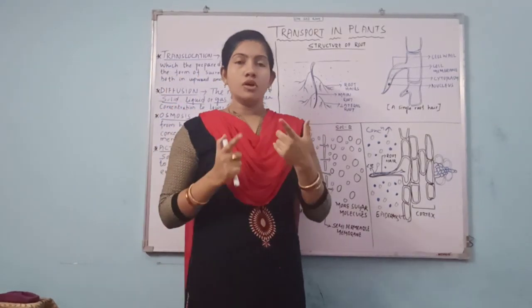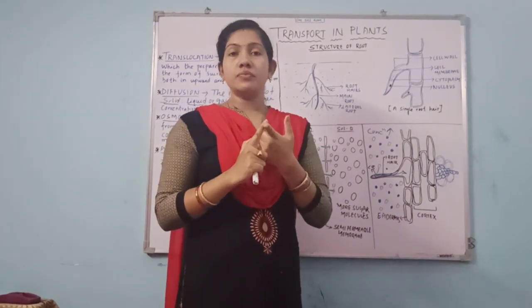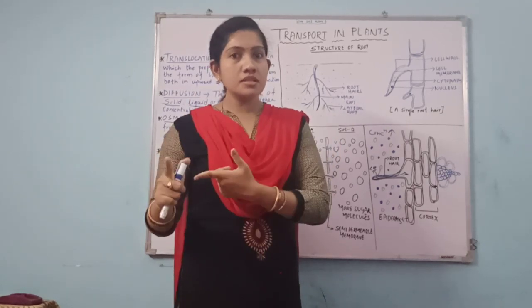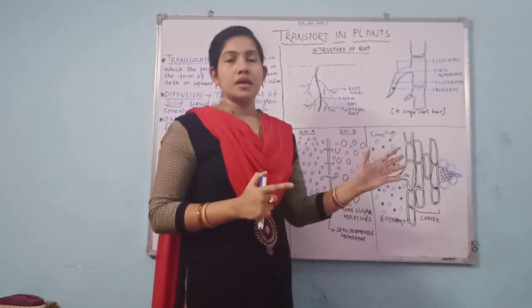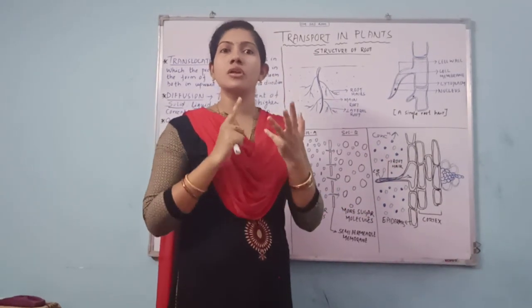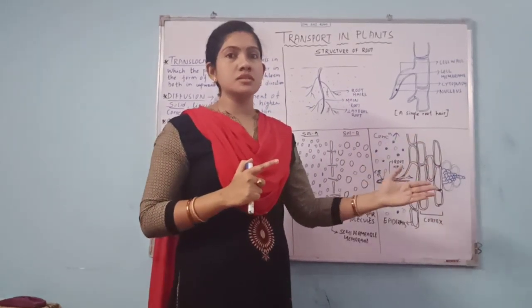Again I am telling, osmosis is the movement of water from its higher concentration to lower concentration through a semi-permeable membrane. Diffusion is the movement of solid, liquid or gas from its higher concentration to lower concentration.